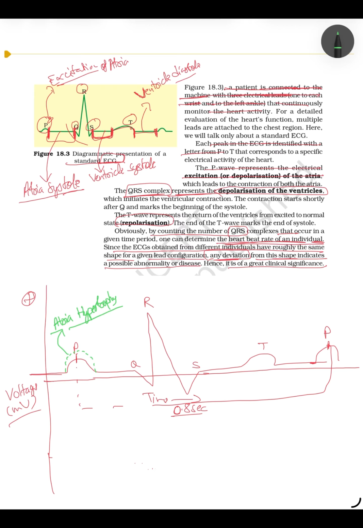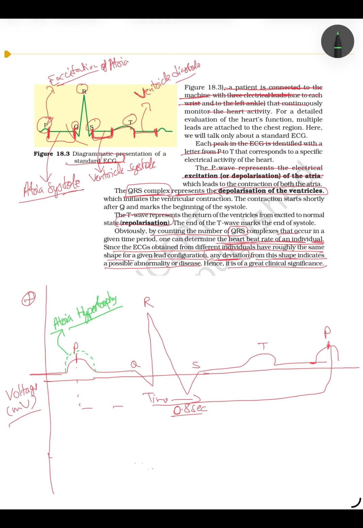Atria hypertrophy means the heart muscles or atria increase in size, tissue and organ increase in size. This is because of some injury or some kind of infection. So if this P wave increases in size, it is an indication of atria hypertrophy.